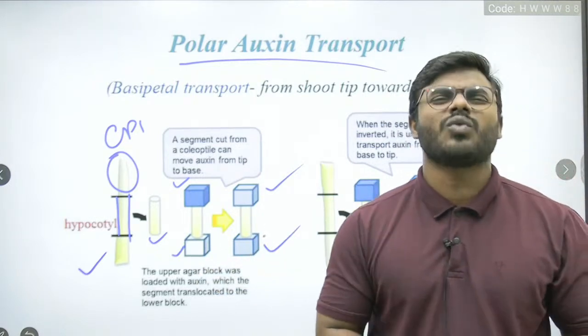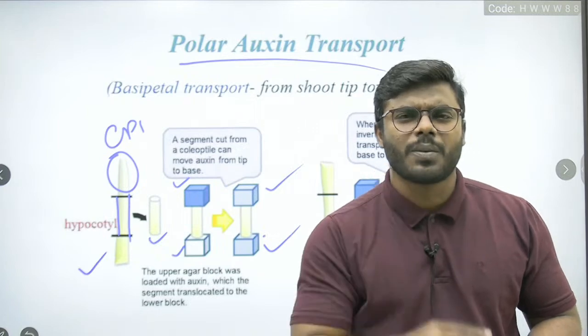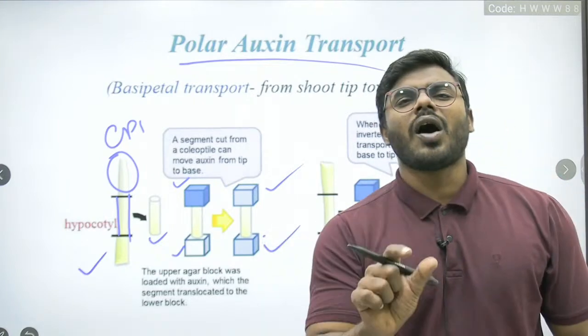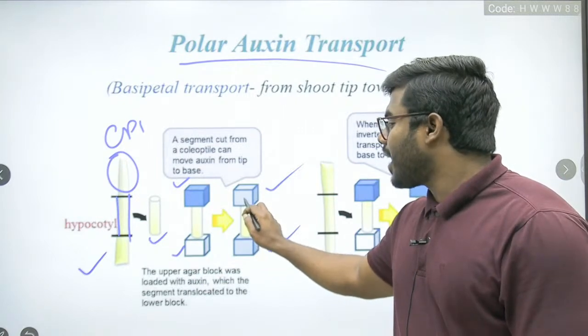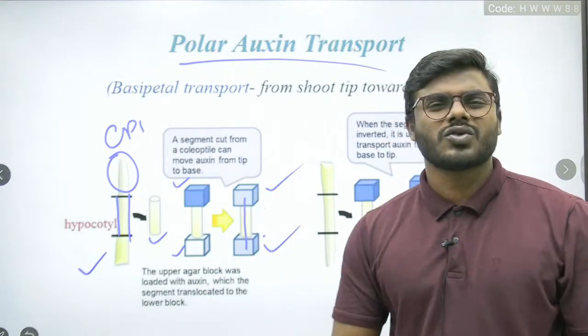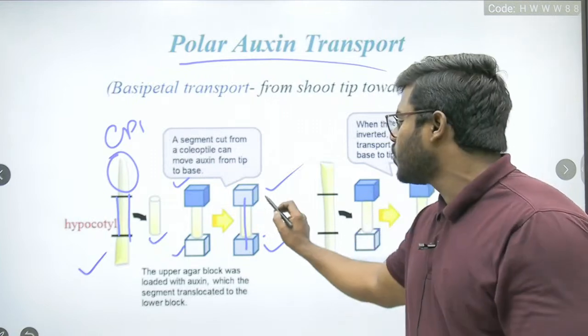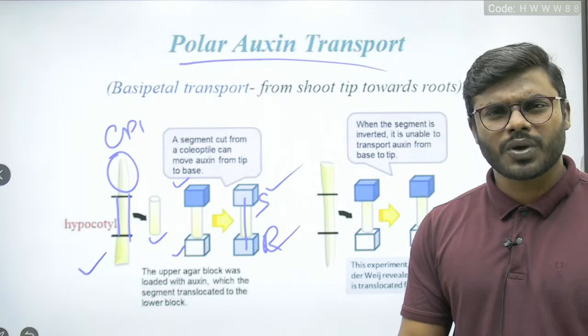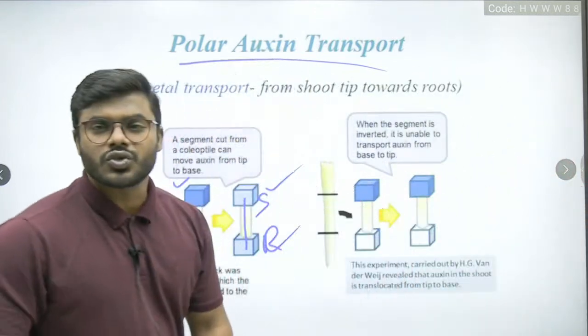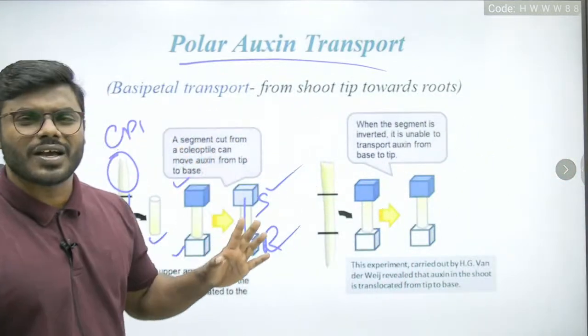What do you mean by that? What do you understand by that simple experiment? The auxin starts moving from the upper agar block to the lower agar block. So what do you mean by that? Auxin always moves from shoot to root. That's a simple experiment.